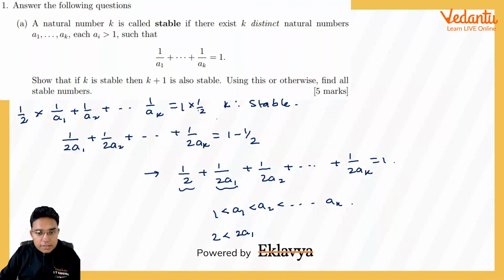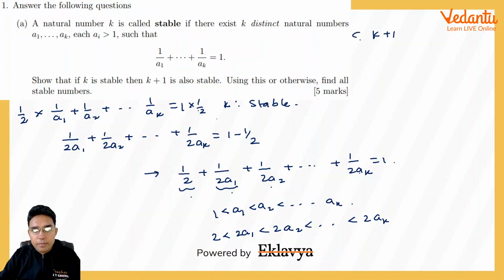So this 2 is different from 2a1, and the other numbers 2a2, 2ak and so on will all be distinct numbers such that the sum of their reciprocals becomes equal to 1. So already there were k numbers, and I have added 2 also to this, so k plus 1 also becomes a stable number. So k plus 1 is also a stable number.